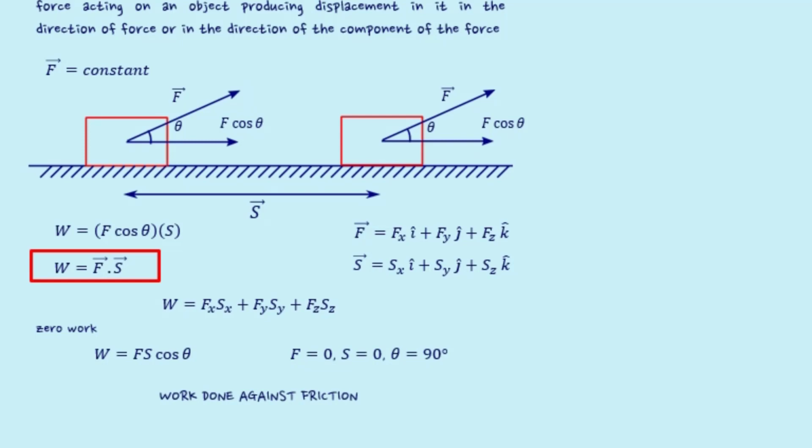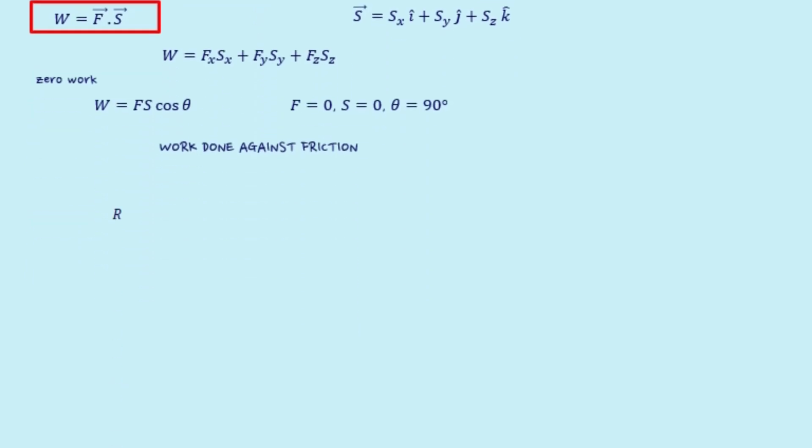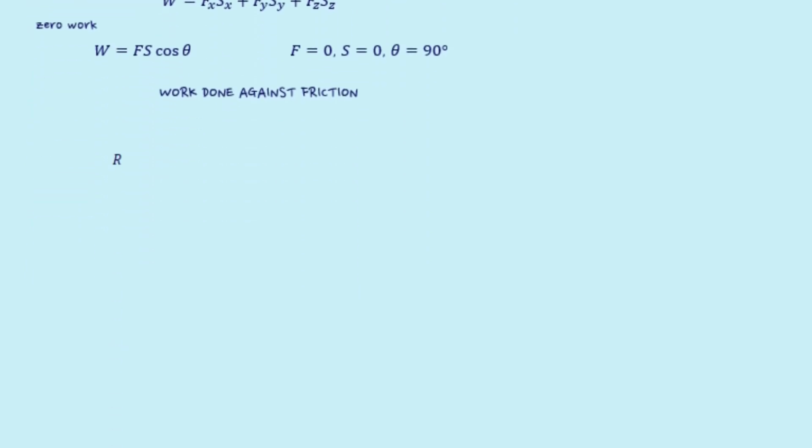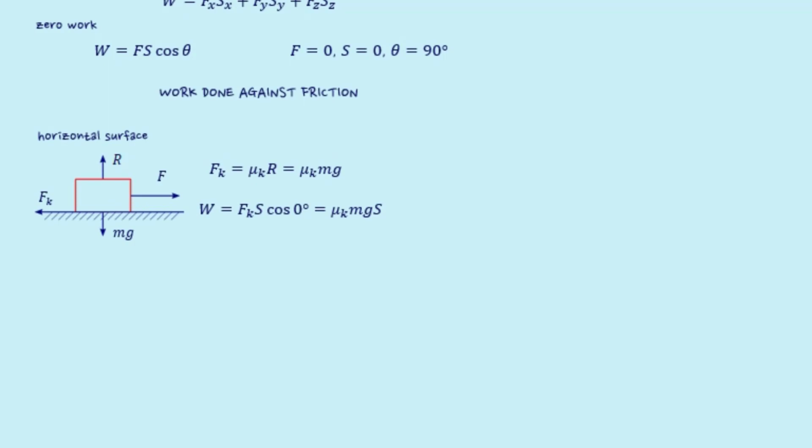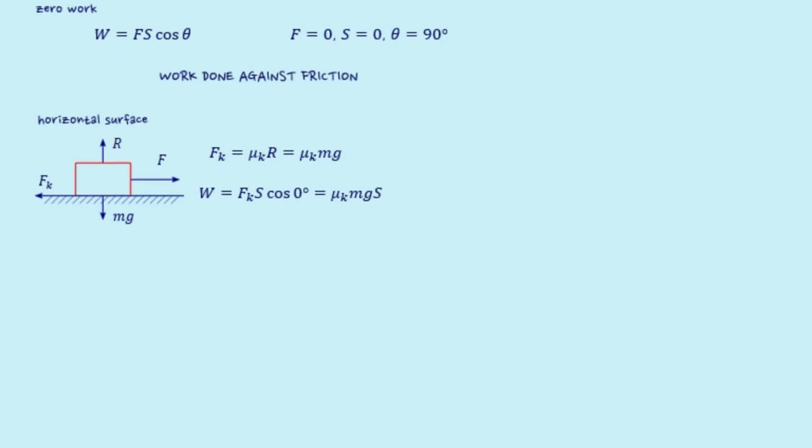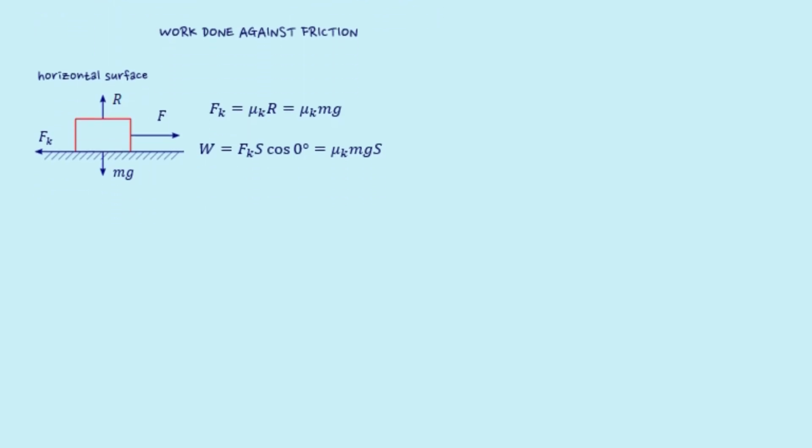Now, let us evaluate the work done against frictional force under various circumstances. At first, let us consider the movement is on a horizontal surface. In this case, the direction of force and displacement is the same. So, work done can be evaluated easily using the W = F cos θ S equation.